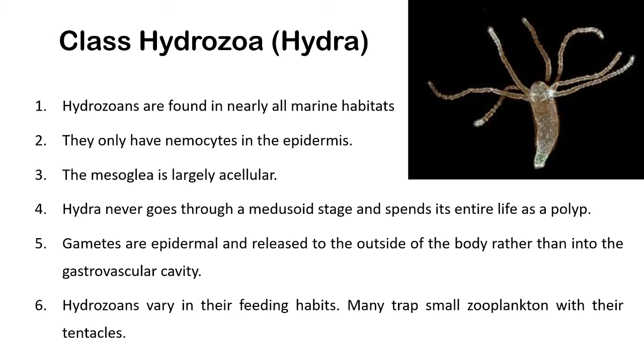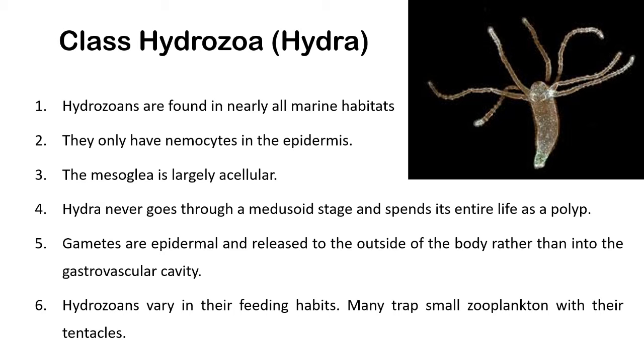So, at the base there is a gastrovascular cavity, and this gastrovascular cavity is present at the center. And at the periphery of the mouth there are a few tentacles, and with the help of these tentacles they can capture their food or prey for getting energy.